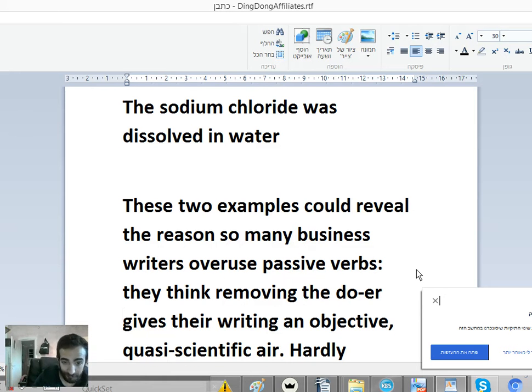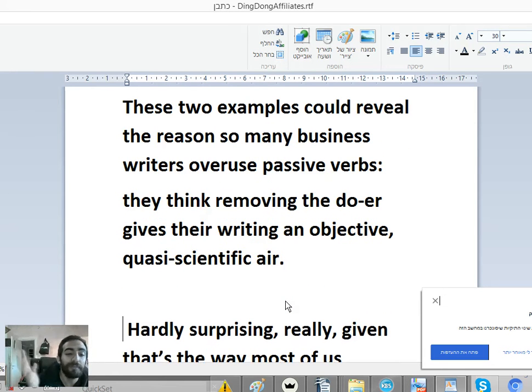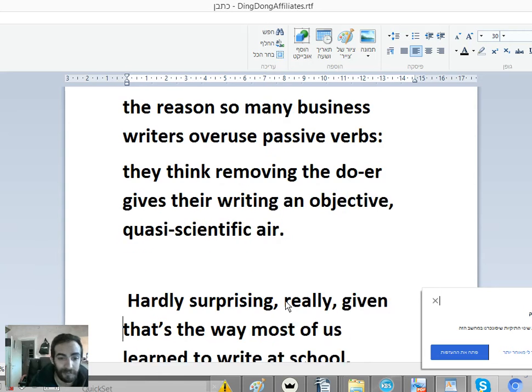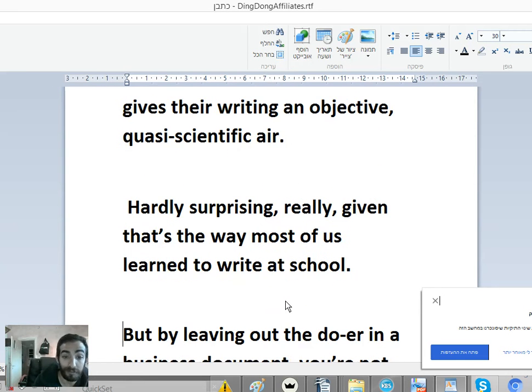They think that by removing the doer, it gives the writing an objective, quasi-scientific air, and they are super wrong and they make such a big mistake. Hardly surprising really, given the way most of us learn to write at school.